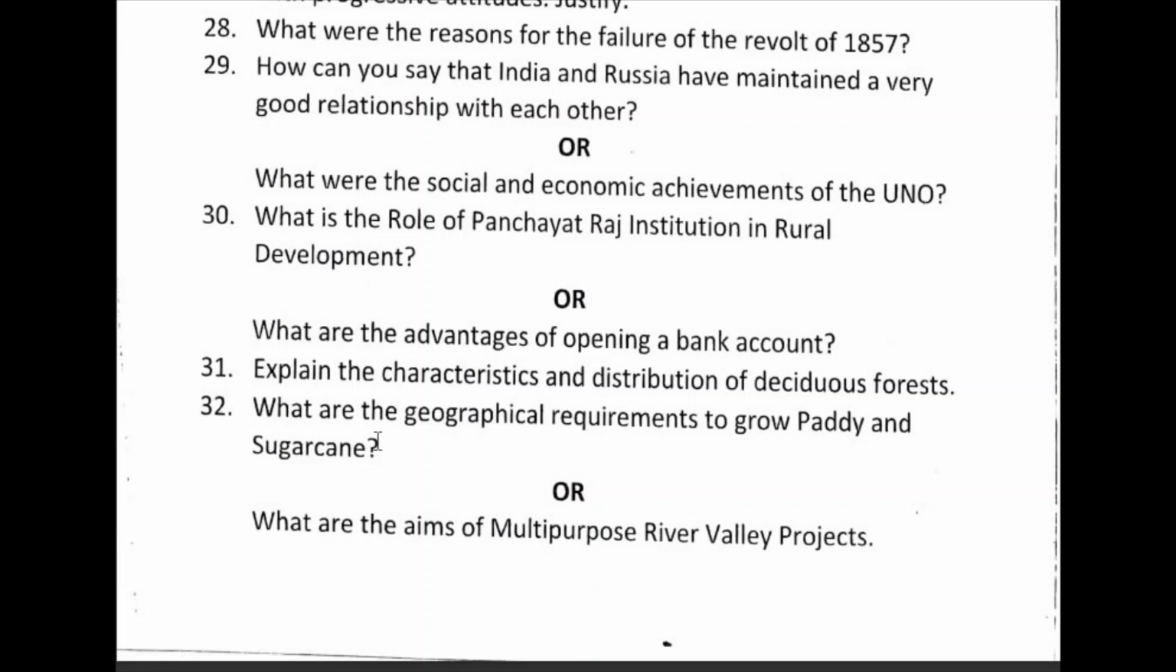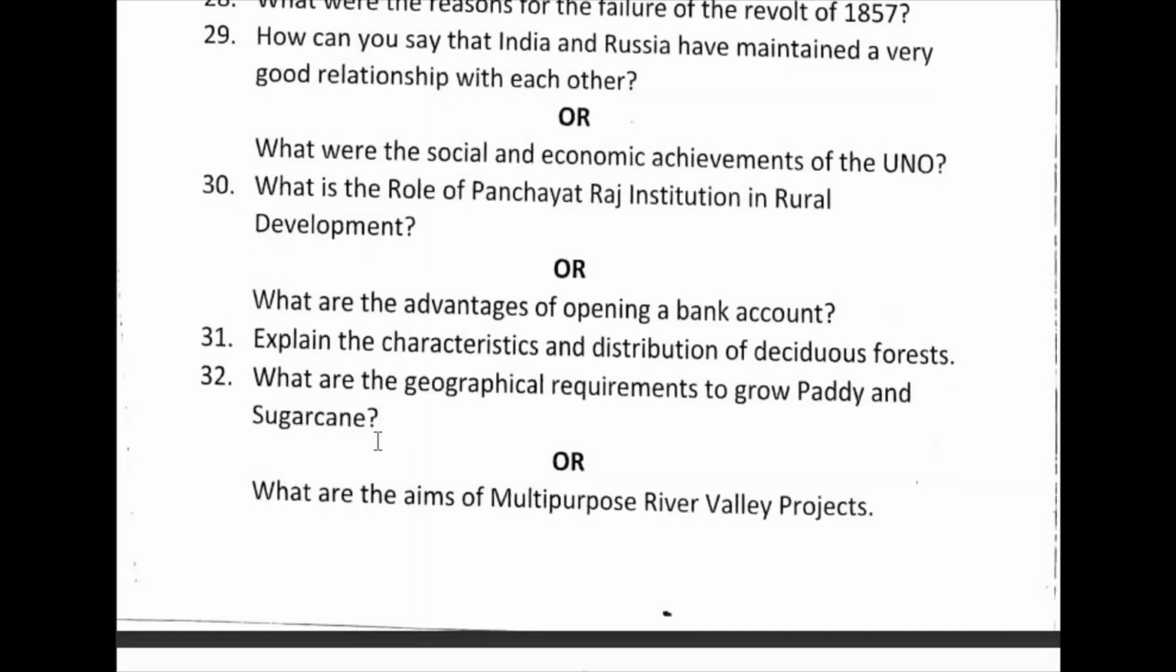Next question: what are the aims of multi-purpose river valley projects? This is a direct question. Provide water for irrigation, water for industries, water for domestic purpose, control flood, generate hydroelectricity, prevent soil erosion, develop inland waterways and fishing, provide recreation facilities, provide water for agriculture, reclaim agriculture, and afforestation. These are the main points. Okay.